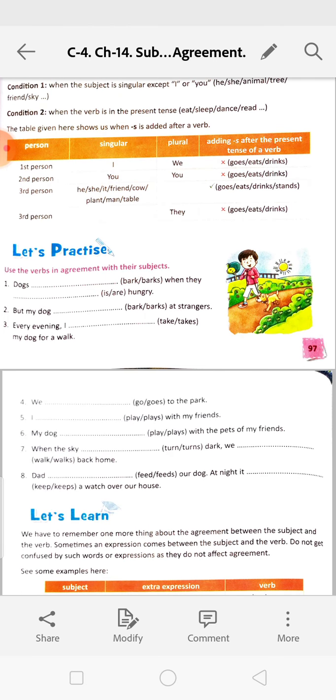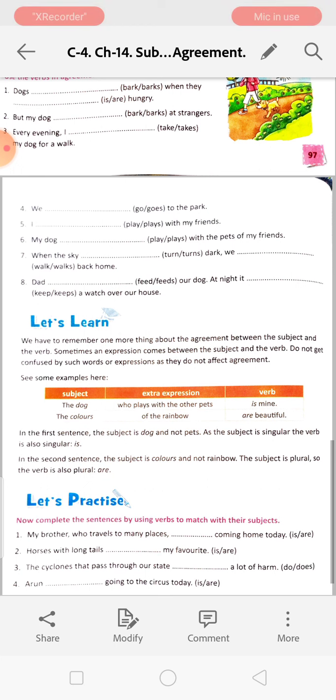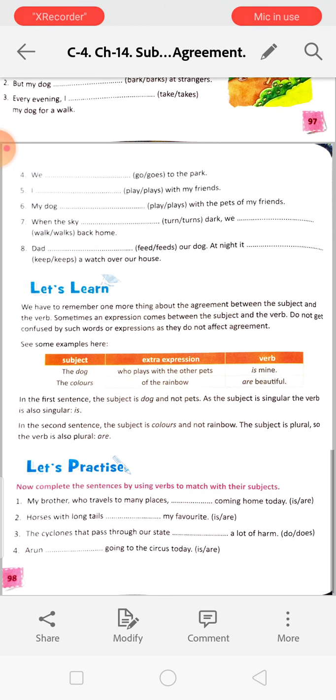Dogs dash, dogs bark when they are hungry, but my dog barks at strangers. You will complete this one. I will not help anymore. 1 and 2 I have done.